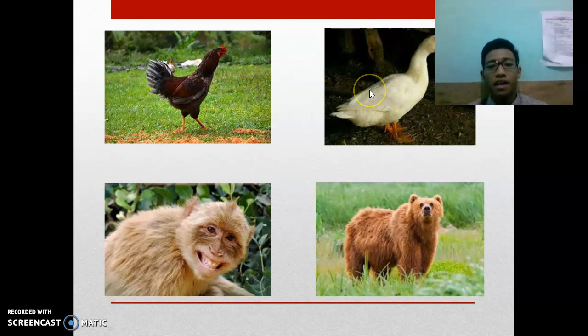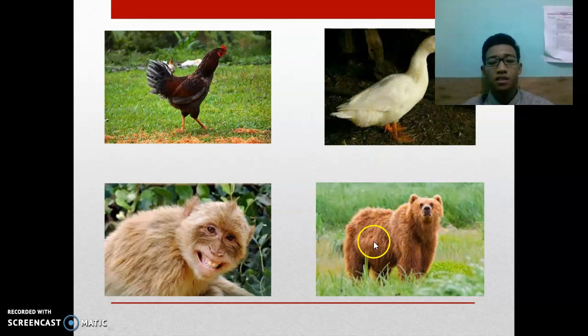And this is a duck. This is a bear. Usually the bear eats meat, but it can eat other plants. And this is a monkey. They can eat many plants or meat.